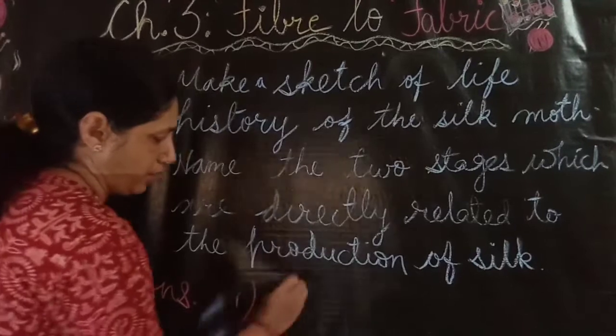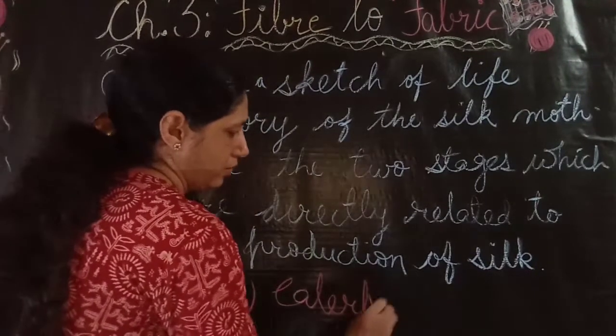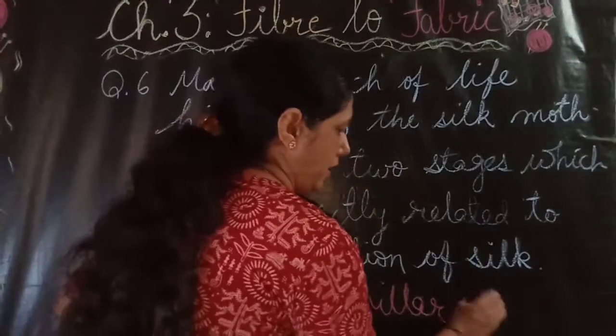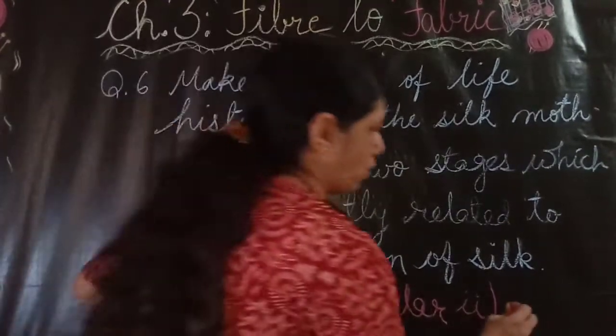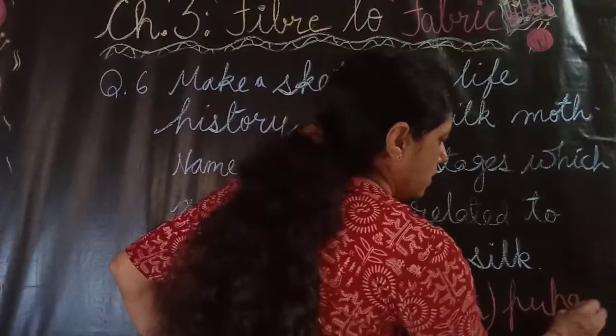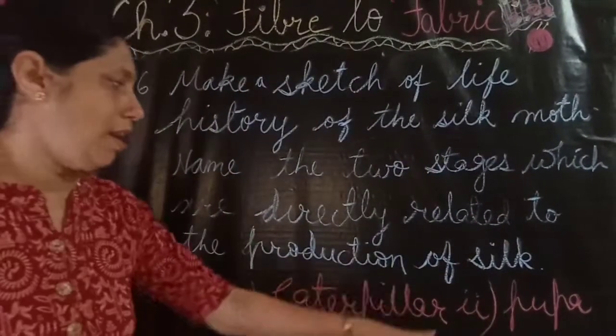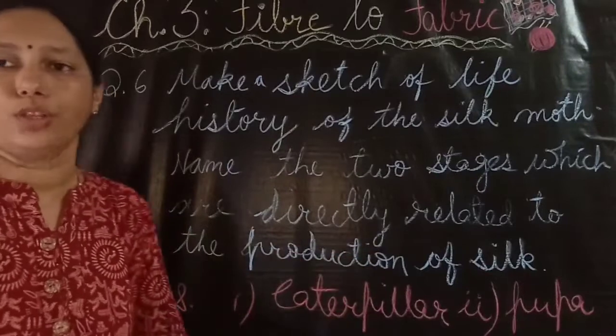One is caterpillar, because this caterpillar is making a cocoon around it, and the cocoon stage is the pupa stage. So caterpillar and pupa, these two stages are directly related to the production of silk.